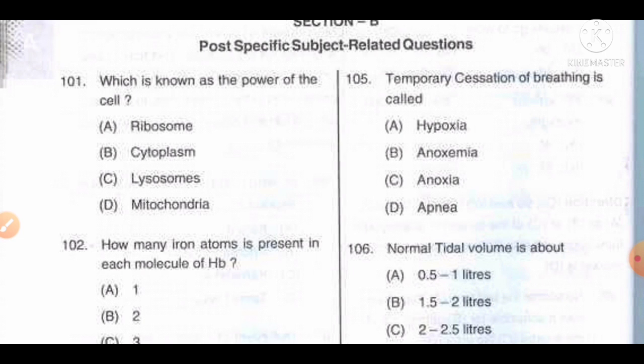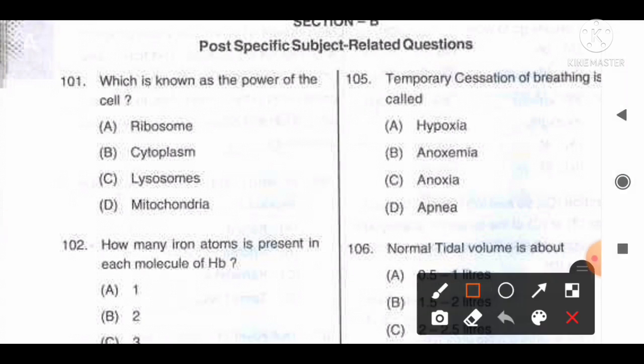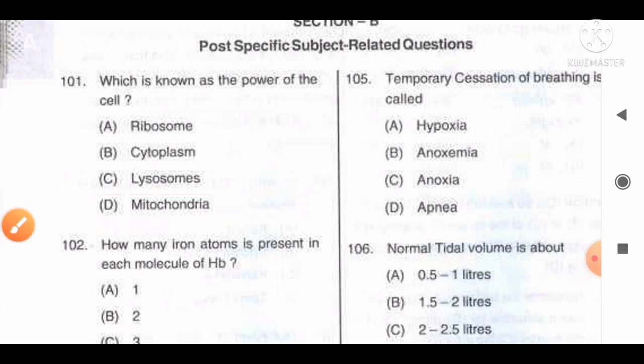Which is known as the power of the cell? Options are A. Ribosome, B. Cytoplasm, C. Lysosomes, D. Mitochondria. And as all of you know, it is option D. Mitochondria is known as the power or powerhouse of the cell. So option D is the correct answer for this question. Whereas talking about other options, ribosome is known as the protein factory of the cell, and lysosomes are known as the suicide bag of the cell. So here option D is the correct answer for this question.